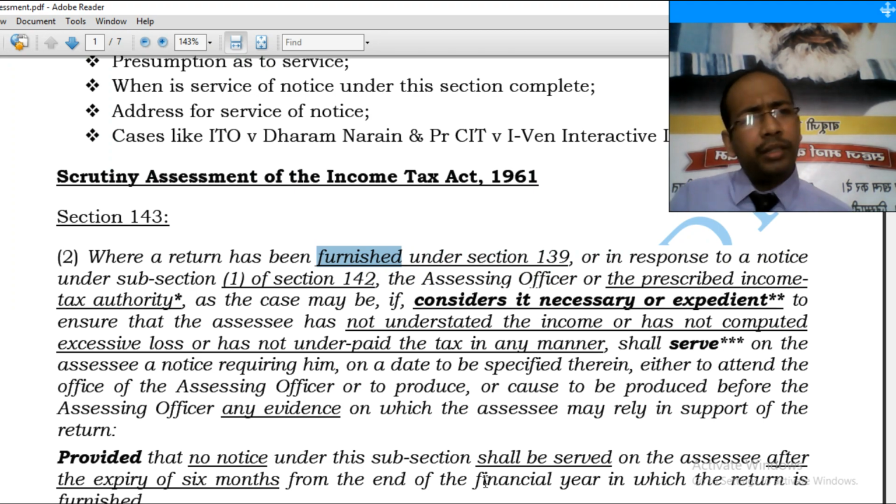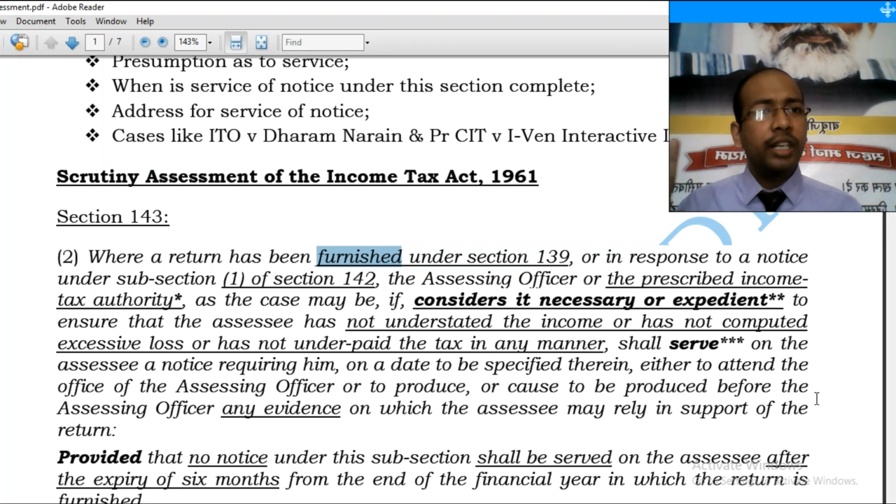So take an example. The return was for... Now we will take an example. Before taking an example, let's recapitulate what we have learned in this section. Number 1, first ingredient: notice under this subsection can be issued only for a valid return, a valid return furnished under section 139 or 142(1).